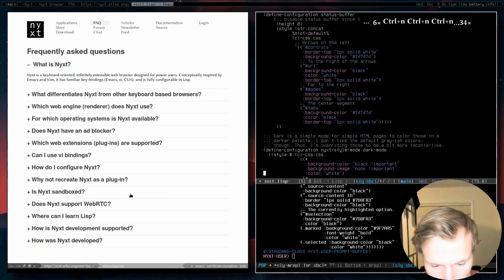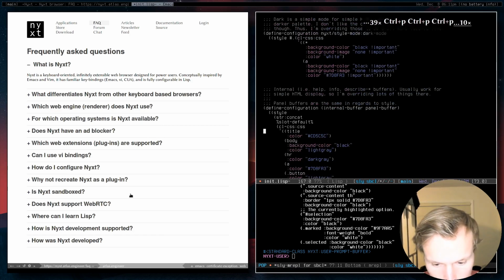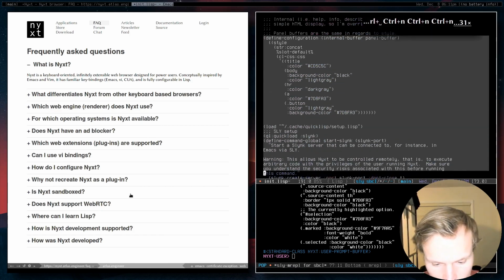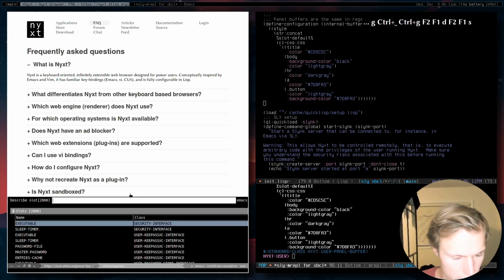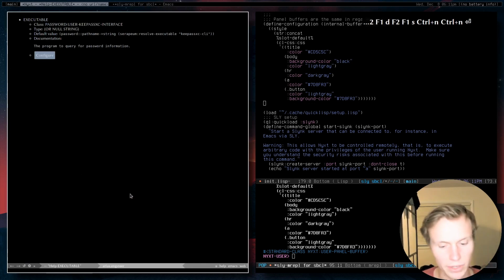But you can actually change some more stuff. So we can copy some settings for dark mode, which I have. We can change the colors of the internal stuff. So let's go ahead and try that out. Let's go to this guy, and we will get a dark interface, which is pretty neat.